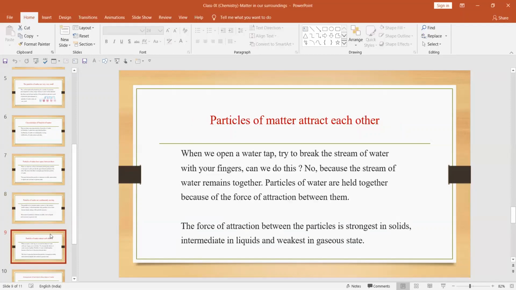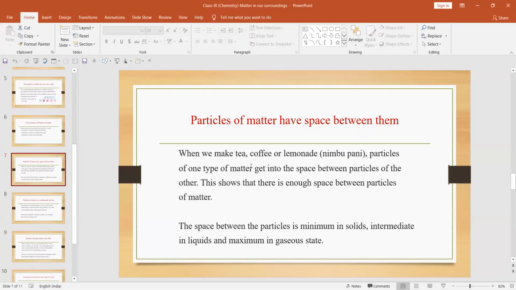Particles of matter have a space between them. Okay, so what we find is there is a space between particles of matter, and that can be explained. Before that we have seen how, when we are adding sugar or salt to the water, the sugar and salt will enter the interatomic space or the space between the particles of matter, and thereby they will not increase the level. So it also indicates that the particles of the matter have space in between them.